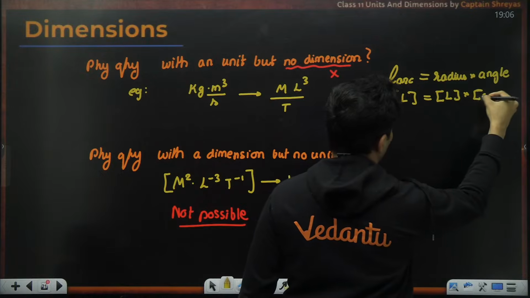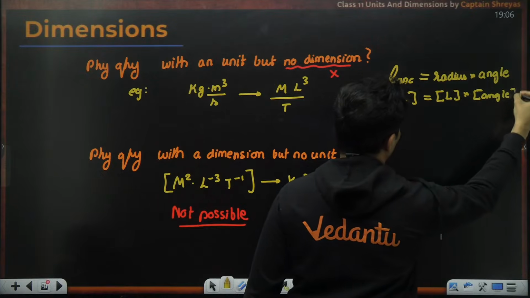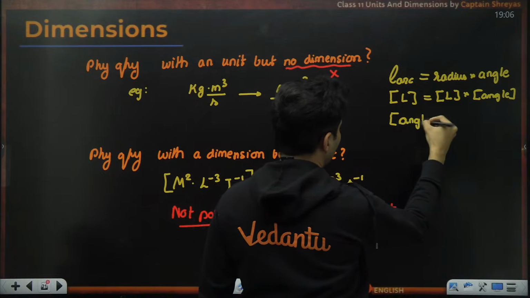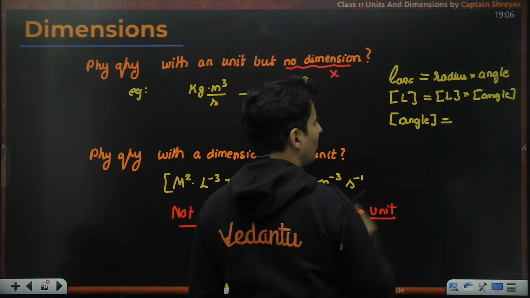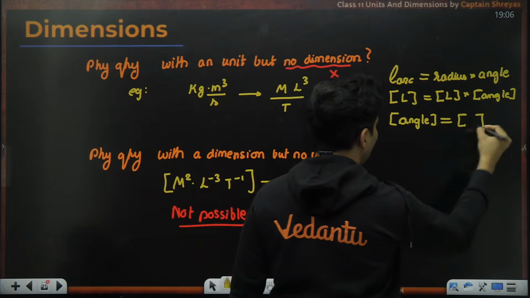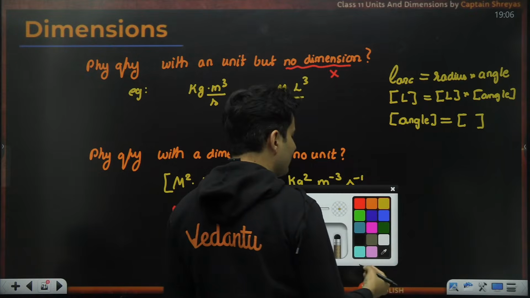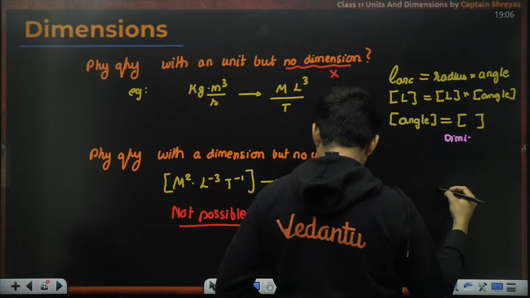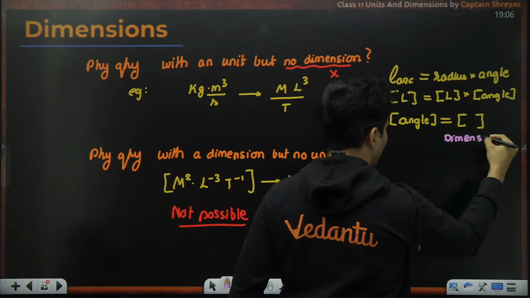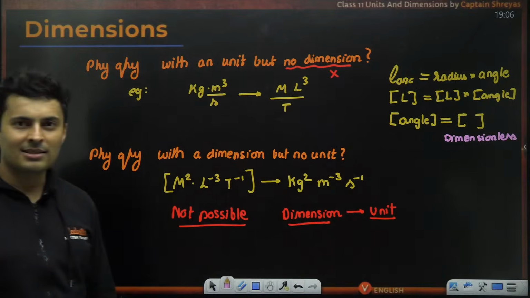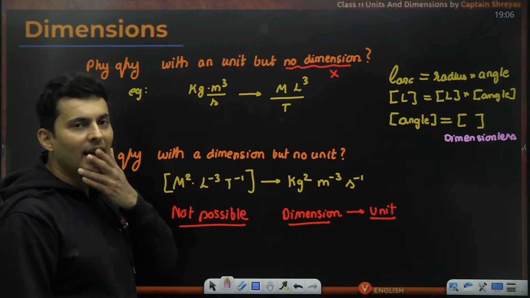So the dimension of an angle, which I do not know yet, I'll keep over here. Can you guess what would be the dimension of the physical quantity angle? Length and length will cancel and it will become dimensionless. There is nothing inside it. It is dimensionless.